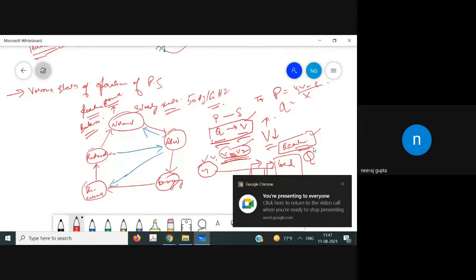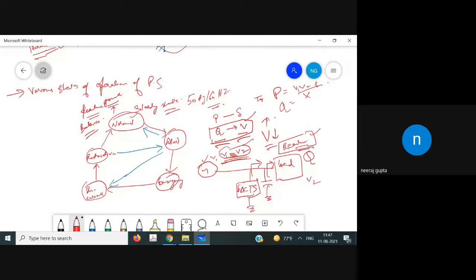Now, first was the normal state. I was telling you about the reactive power balance, which means that the reactive power is balanced. There is no requirement of reactive power, and if a requirement is there, then we have capacitors or FACTS devices for that. Now the second one is the alert state. In the alert state, you will see that all the parameters are within the limit, but one disturbing event is there.